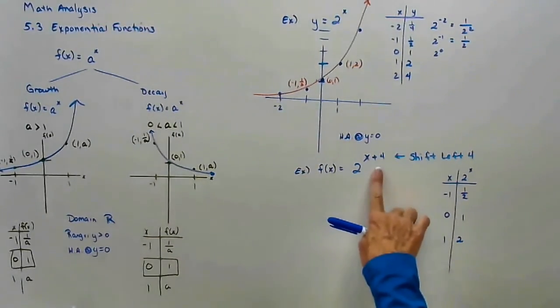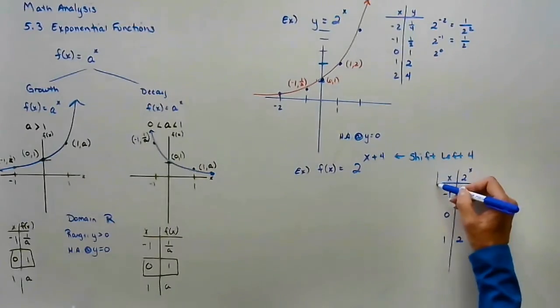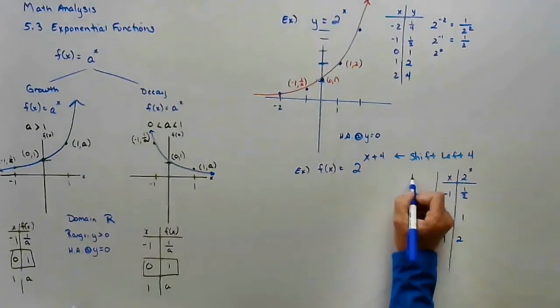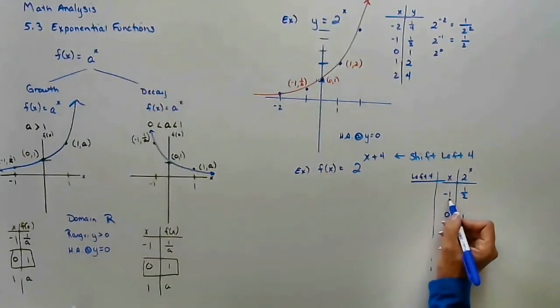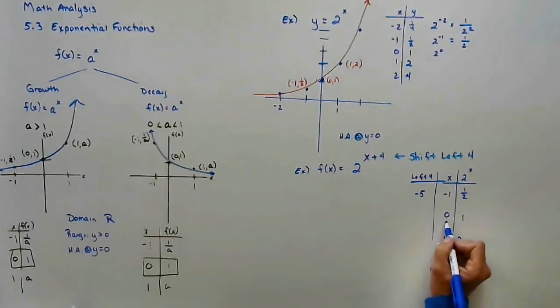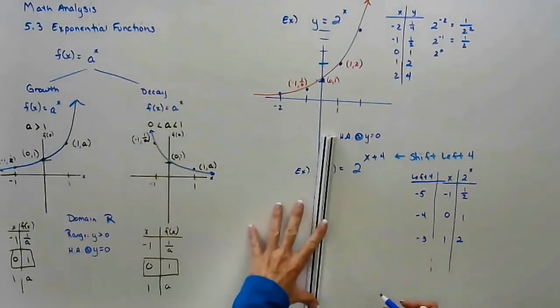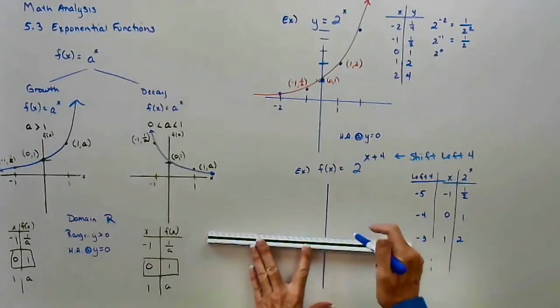Left is in the x direction, so I'm going to take all of my x values and move left 4. So negative 1 is going to move left 4 and go to negative 5. 0 minus 4, 1 minus 4. We're doing the transformations exactly like we did in chapter 2.4.